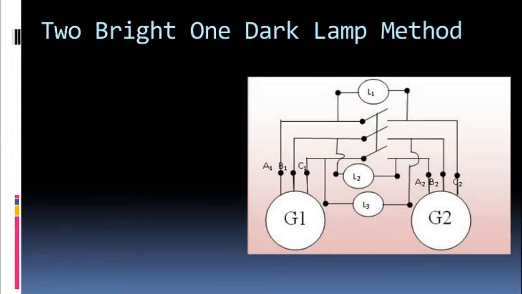Now see, this is the actual connection, how it is connected. So again I have shown two generators. Generator 1 is there and generator 2 is there. If this is lamp L1, L1 is connected to A1, and this is basically A1. Just excuse me for the mistake that has been made here. A2 is connected here. This is A2. The middle one is B2 as it is, and this is C2.